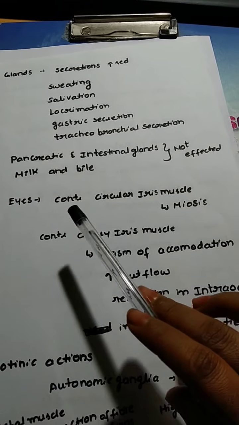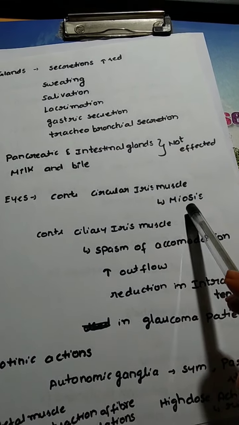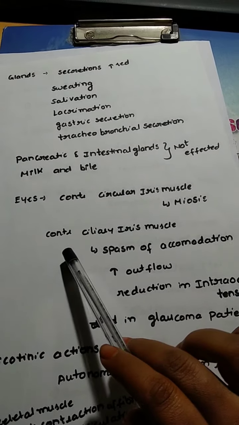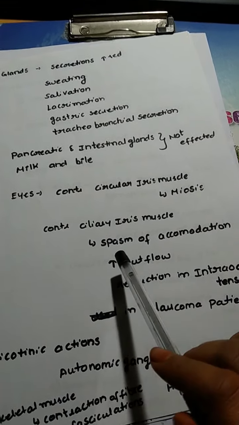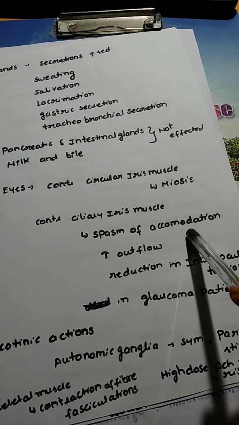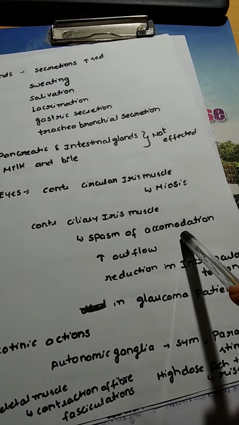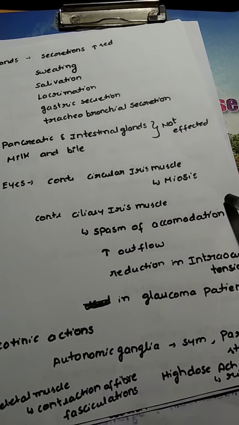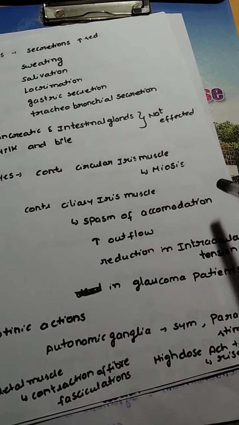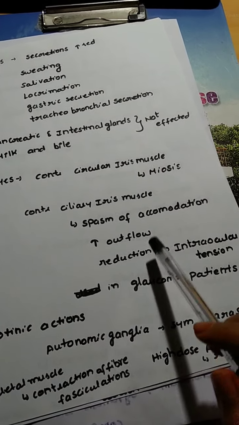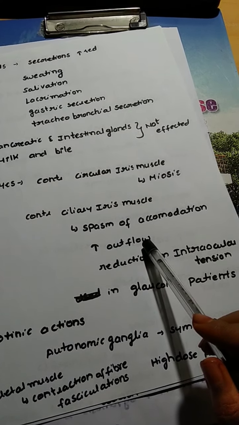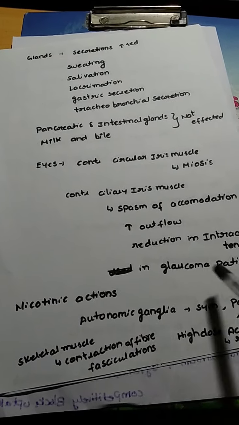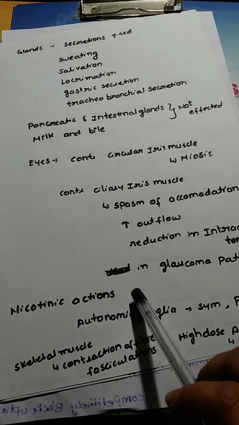In the eyes, acetylcholine will cause contraction of the circular iris muscle, which is responsible for miosis. Miosis means constriction of the pupil, whereas by the contraction of the ciliary muscle, there will be spasm of accommodation. We can say that the muscle will remain in a state of contraction for a longer time, and outflow will be increased. When the aqueous humor outflow is increased, there will be a reduction in the intraocular tension. This can be especially seen in glaucoma patients.